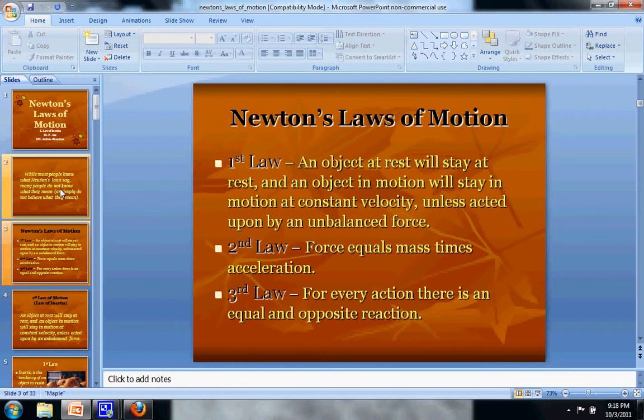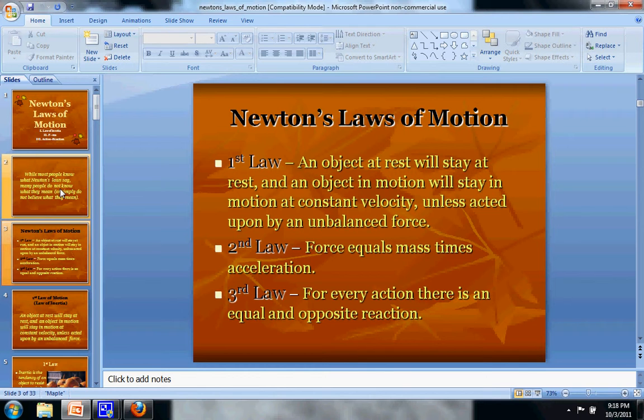Newton's first law of motion says, and this kind of makes sense, think about people in space. An object at rest will stay at rest, and an object in motion will keep on going at a constant velocity unless there's a force that somehow acts on it. If you drop a ball, it falls because of gravity. Well, if you're in space and you throw a ball, the ball will just keep on going. There are absolutely no forces that act on it, so technically it would keep on going forever.